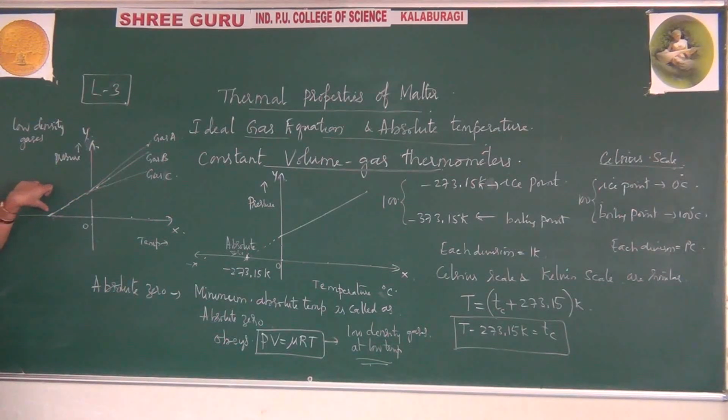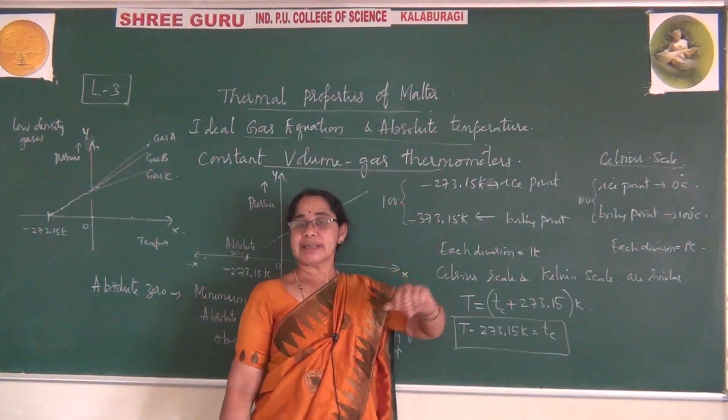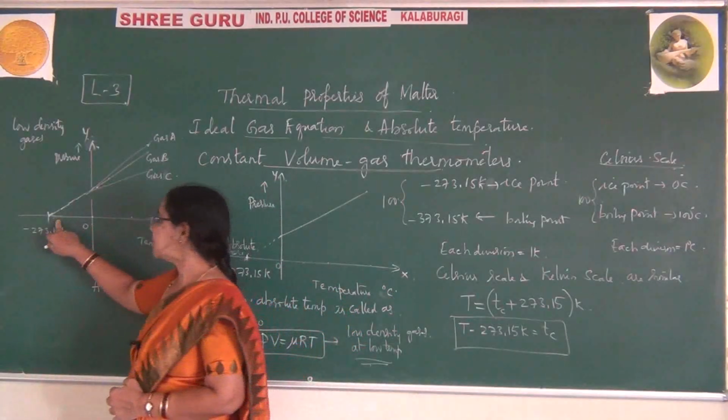When you extend this backwards, you observe that all these lines cut the temperature axis at one point, and this point is taken as minus 273.15 degrees. It is taken as the absolute zero, and this is taken as the starting point of the absolute scale of temperature, which is also called the Kelvin scale of temperature. All these meet at this point. What do you mean to say here?